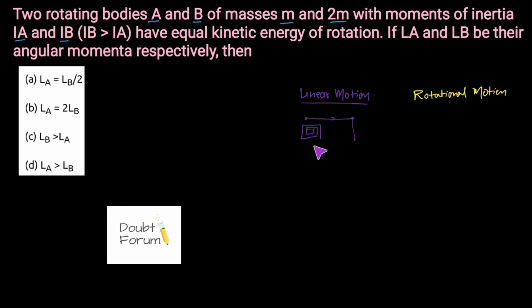In linear motion we have the concept of linear velocity, which we represent by the letter v, and it is equal to displacement upon time. The unit of linear velocity is meter per second.